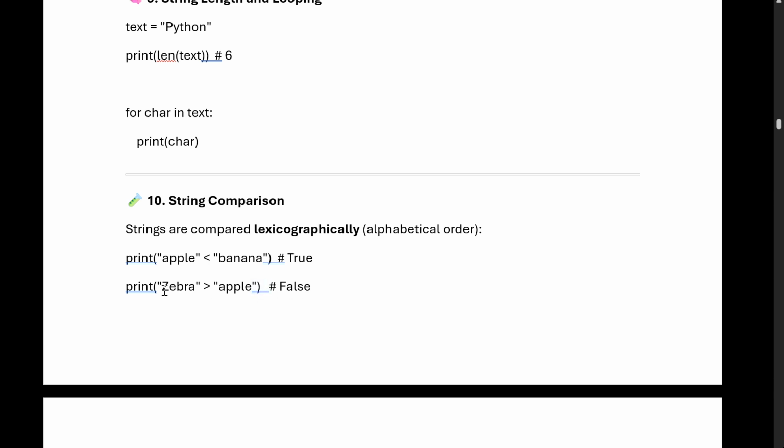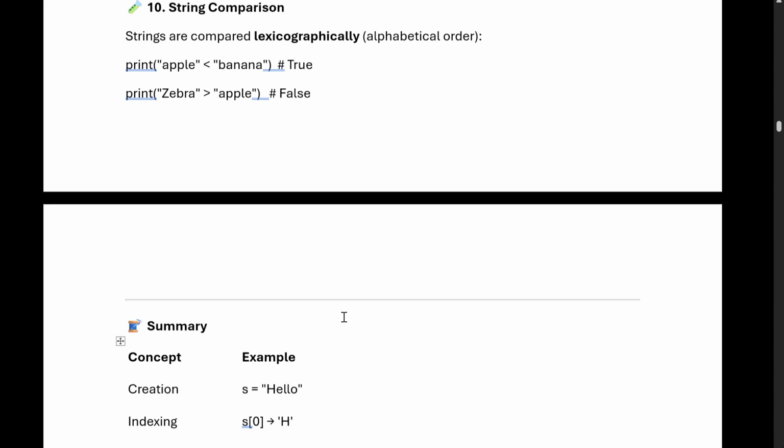Zebra is less than apple, no. Capital J is greater than apple, so that's why it is false. Okay, so lexicographical order we have to do that.